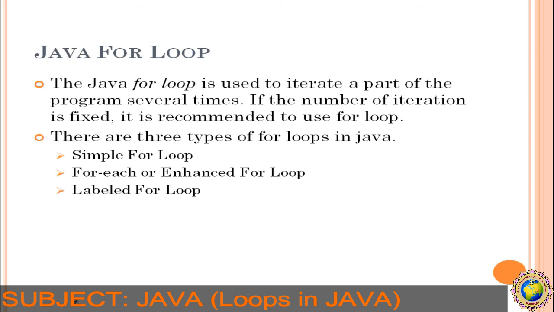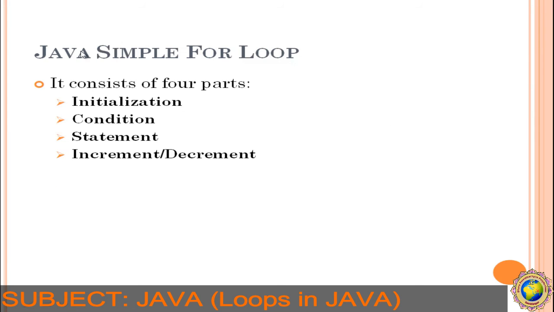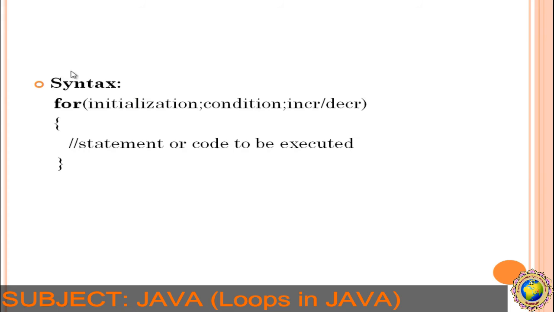Okay, so next, Java simple for loop. It contains 4 parts: initialization, condition, statement, and increment or decrement operator. Now the syntax of for loop: for (initialization; condition; increment/decrement operator), and then the statement of the code.